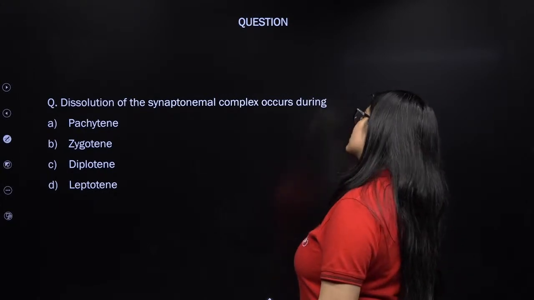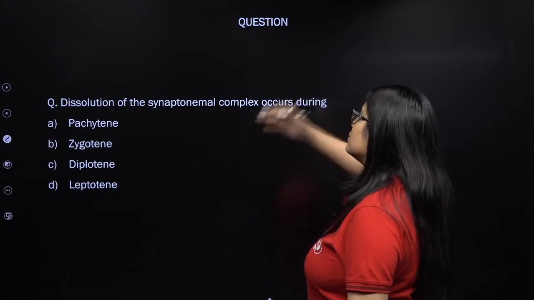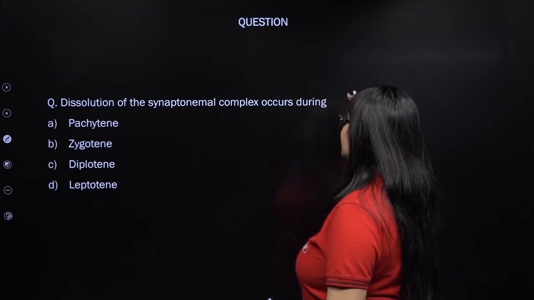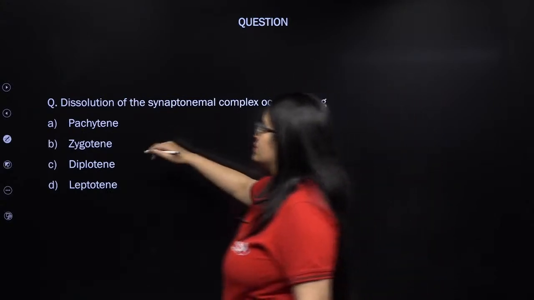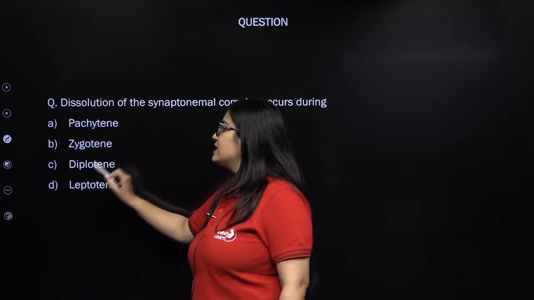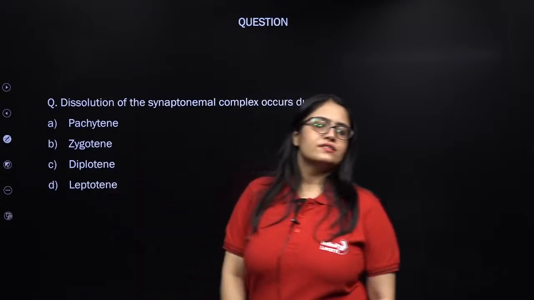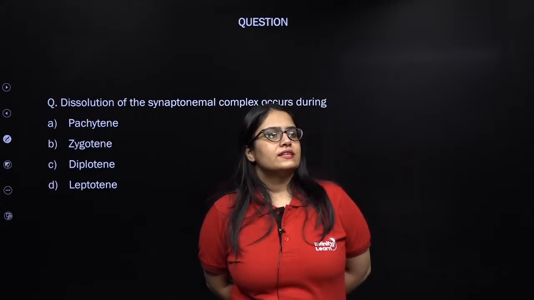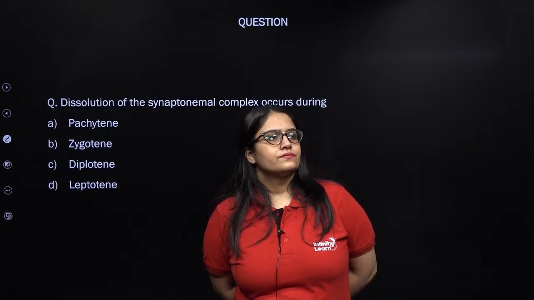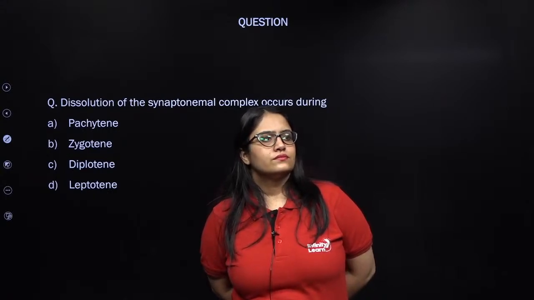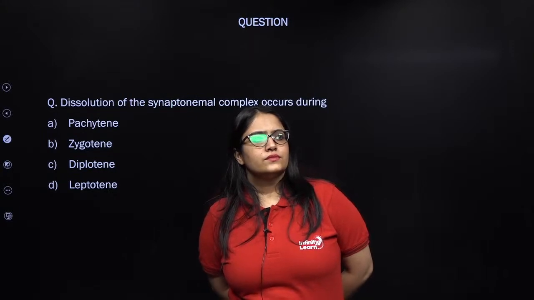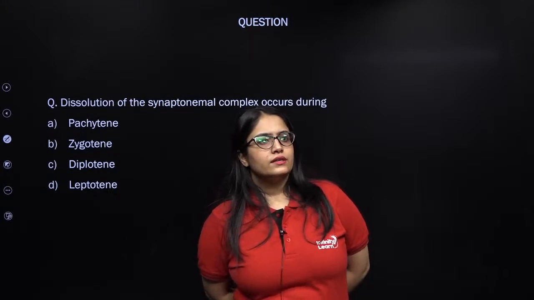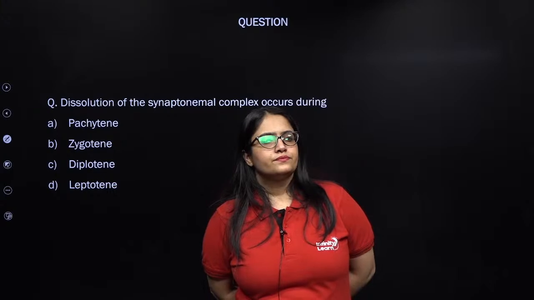So this is the very first question from meiosis. Dissolution of synaptonemal complex occurs during pachytene, zygotene, diplotene, leptotene. What do you think is the right answer? Uncle, Saira, come on guys, give it a try.